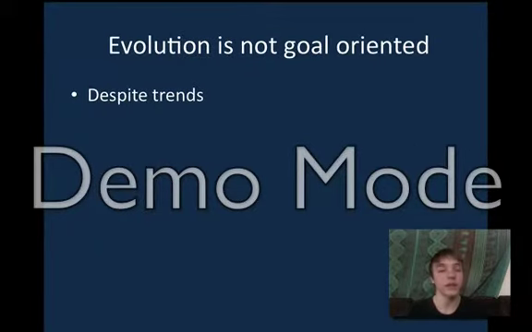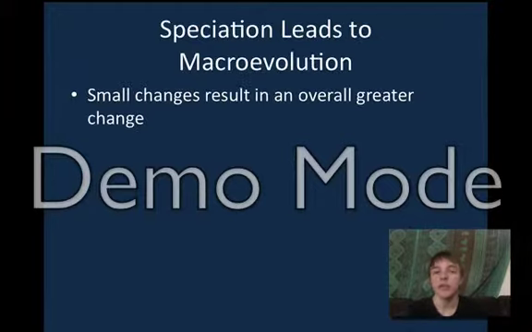Despite trends, evolution is not goal-oriented. You might see a trend in history where a species is trending towards, say, a larger body size, but that does not mean that evolution is doing that on purpose. It just so happens that the individuals that happen to be bigger are more likely to survive, and thus the trend will continue. The big idea of speciation is that small changes in individual species and populations lead to an overall much larger change, which is called macroevolution, which is evolution on a world scale.